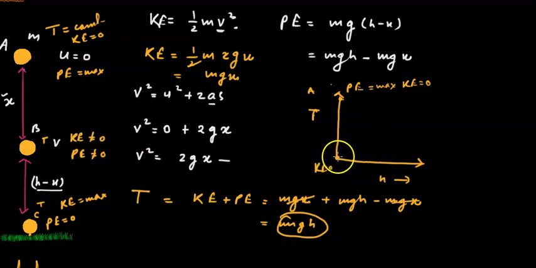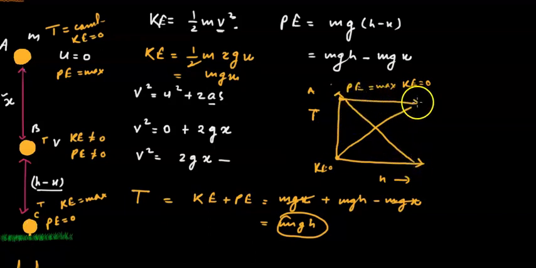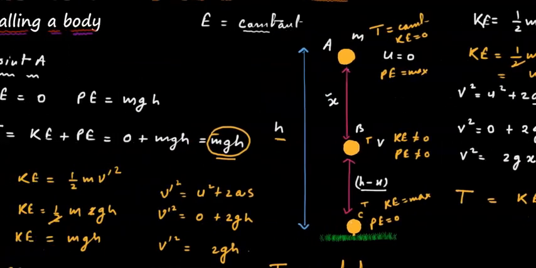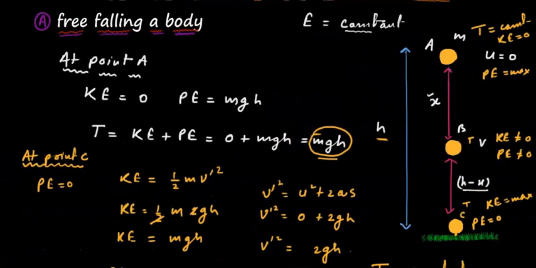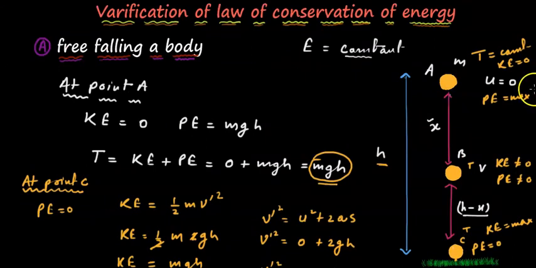Kinetic energy, you have seen, slowly increases like this, and potential energy slowly decreases. When it reaches the ground, the potential energy becomes zero. So the graph of potential energy and kinetic energy will come like this, but the total energy will remain constant throughout the distance or throughout the time. Both time and distance we can take. So we have understood the graphical representation, and how we can prove the law of conservation of energy with the help of a freely falling body.